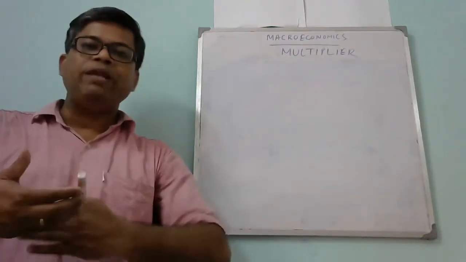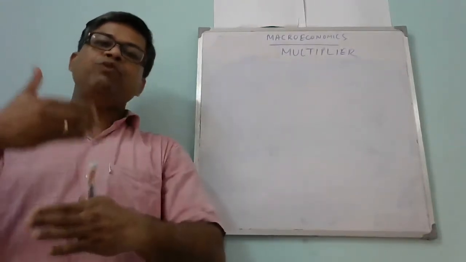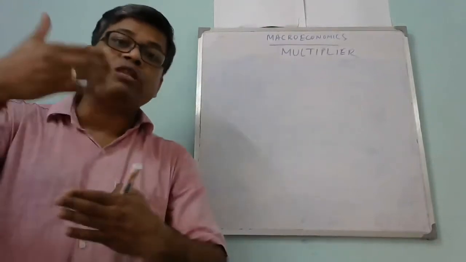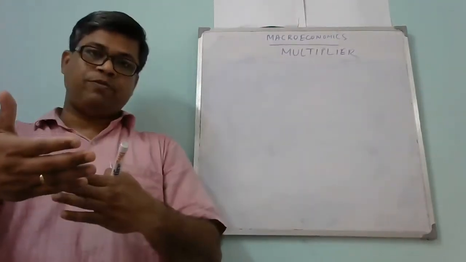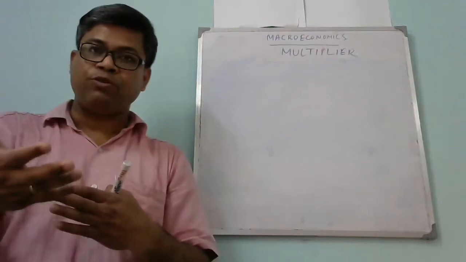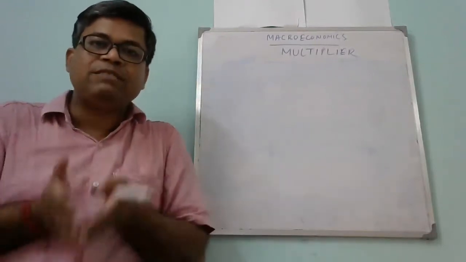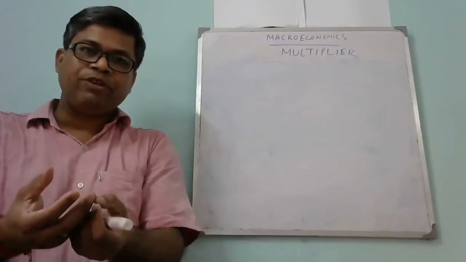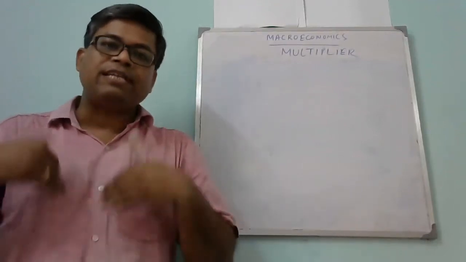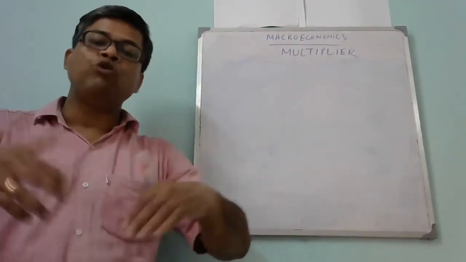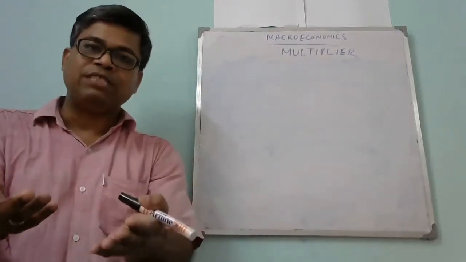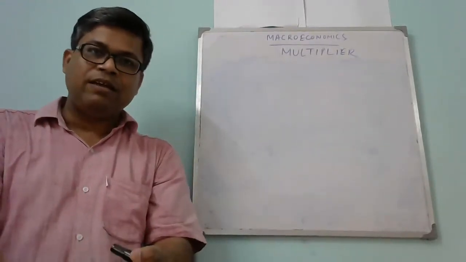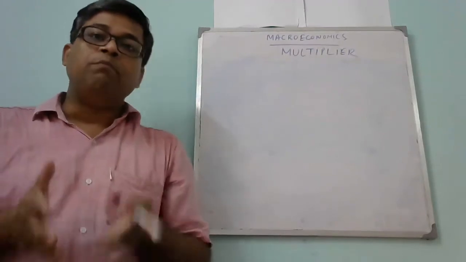For that, what will happen? The national income will increase by more than 100 crore. So if a small amount of investment expenditure is made, then the national income will increase more than the level of investment expenditure.